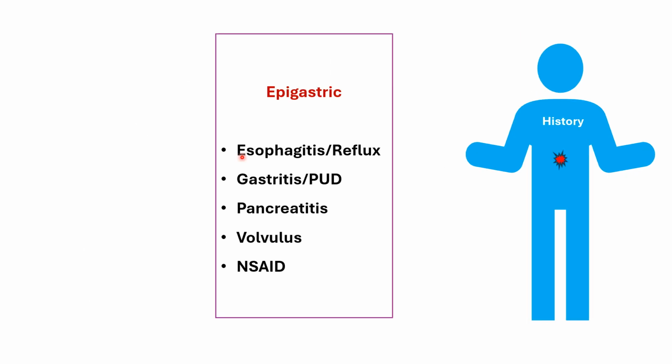Epigastric pain, ask if the pain is meal related, like in cases of esophagitis or gastritis. Pancreatitis, the pain is always worse with meals. Volvulus, ask about bilious vomiting. A history of headaches and taking pain medicine for a long time, like ibuprofen or non-steroidal anti-inflammatory drugs in general, can cause epigastric pain and gastritis.